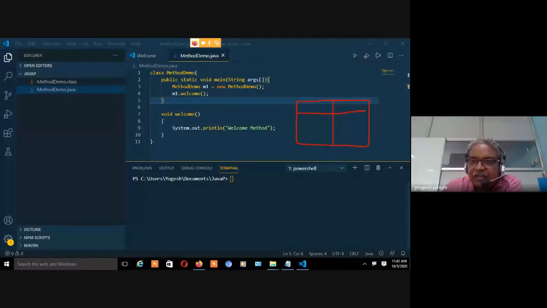So generally, what happens in any language: once you compile the code, and once you start running the code, there will be two parts in the memory. The first part is something called static, and another part is something called dynamic. And we have seen what the difference is between static and dynamic. Static means what? I load the program. I load this class file. See, after compilation, I got a class file, right?